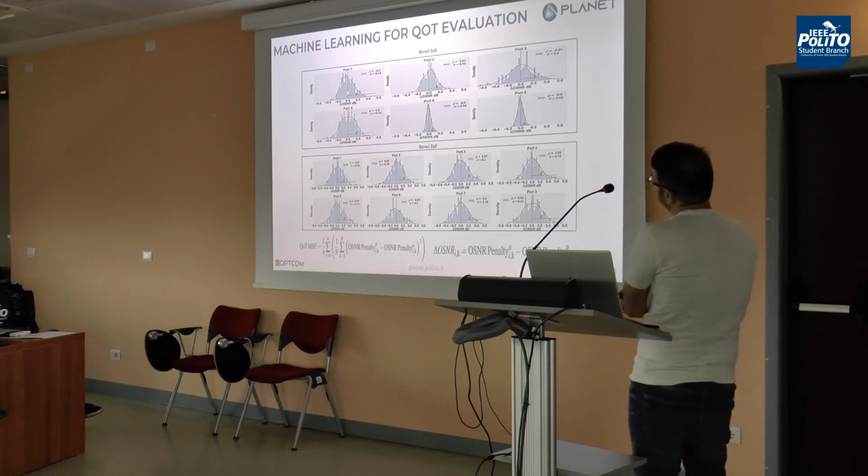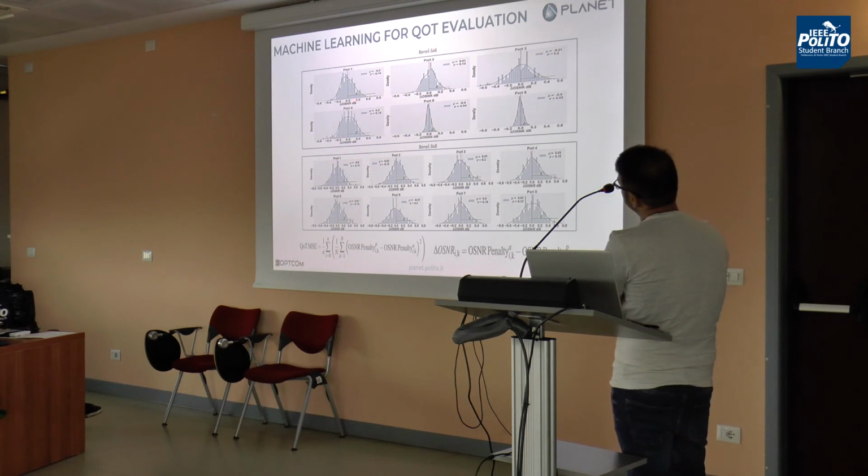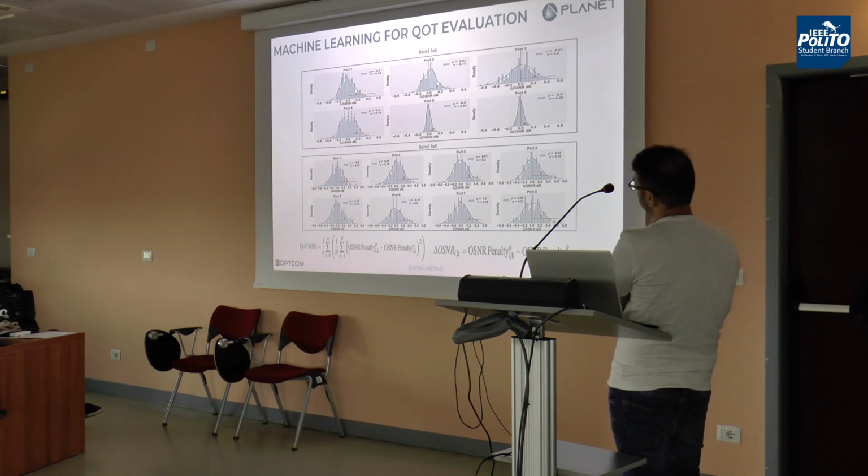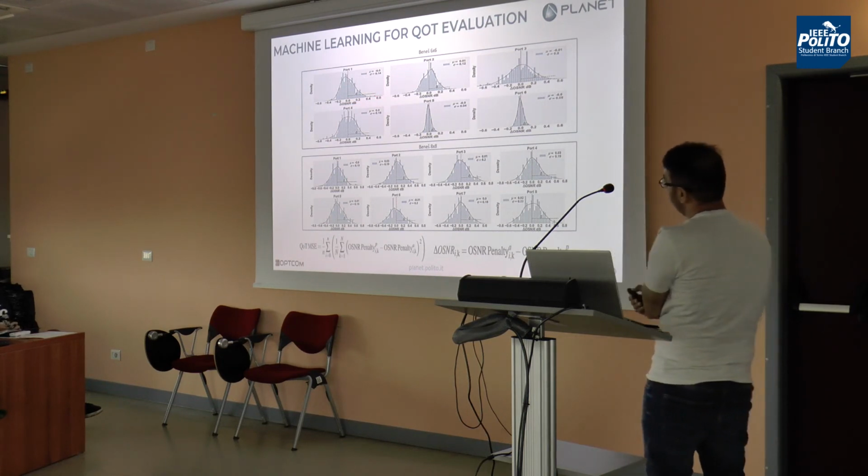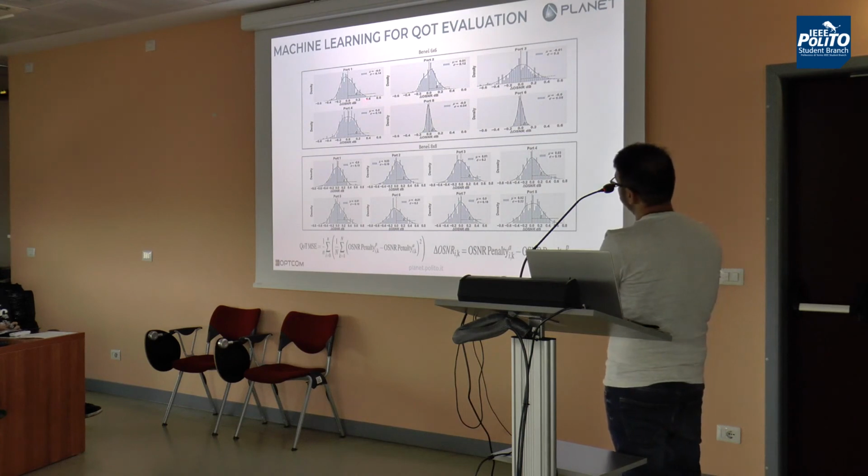So we get the margin here. You can see the maximum margin with the green line. That is almost 0.5 dB for Benes 6 cross 6. So the margin here decreases to 0.5 dB on top of what the machine learning predicted.